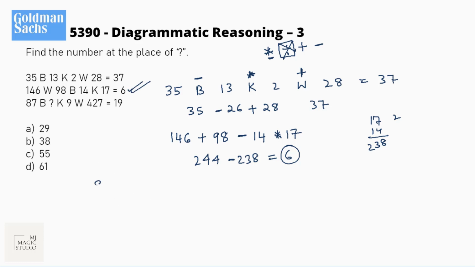That means our equation will become now 87, B is minus X, and K is into 9, so let me write this as 9X, and W is plus 427 equals 19. That means 87 plus 427 minus 19 is 9X.